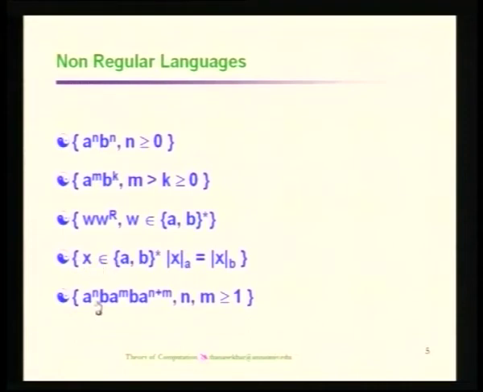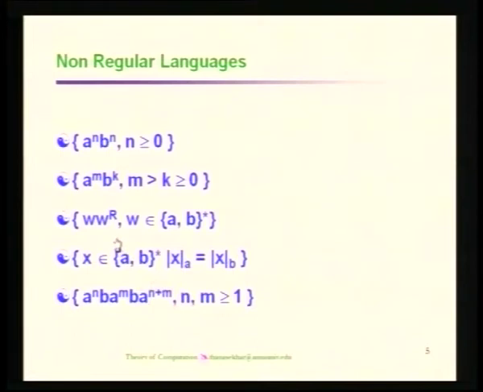And the last one we find is a power n followed by b power m. We find that a is available in two places, with n number of A's first, followed by m number of B's, separated by B's. Whereas in the case of the last component of a, we have n plus m number of A's. So, without remembering how many A's are in the first part plus the number of A's in the second part, we can't recognize or remember the same number of A's in the third part.